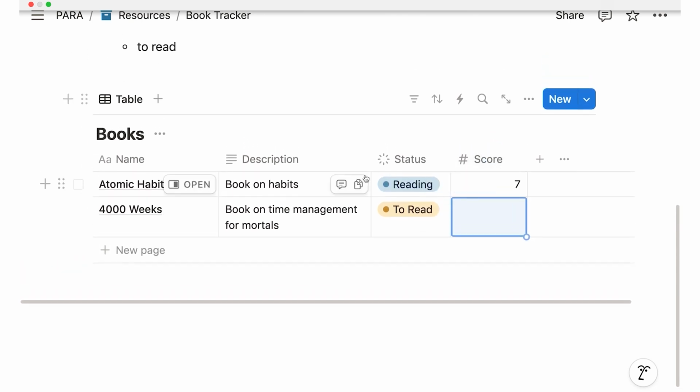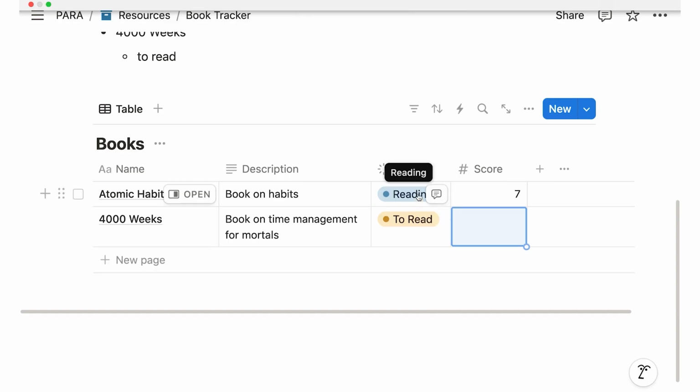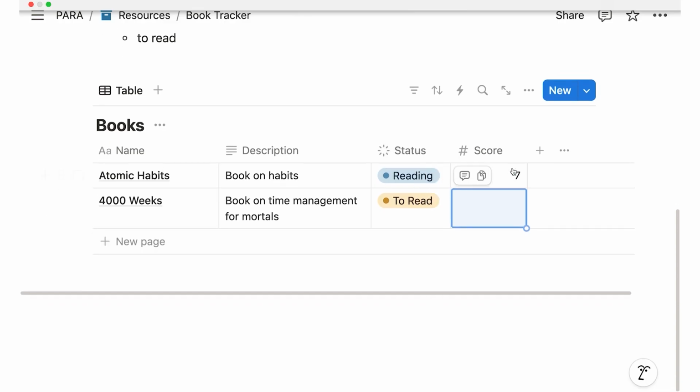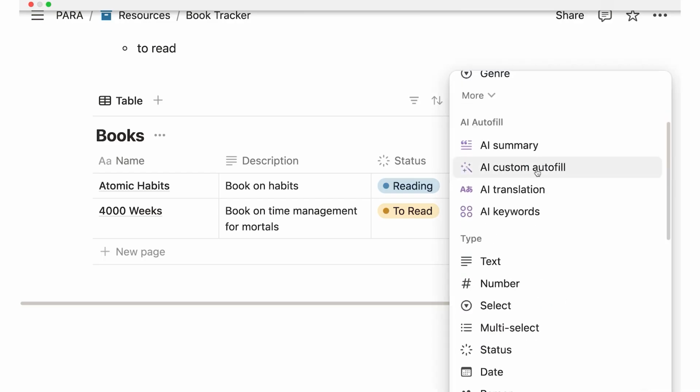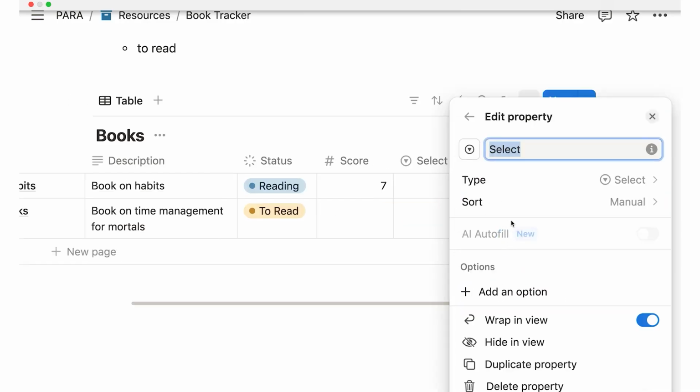Alternatively, I could also say, well, actually, maybe I want these labels, right? I would just want to say it's maybe just how many stars the book has. So in order to do so, let's click on plus. And then this would be select. This allows me to select one of several options, right? And I can call this rating.